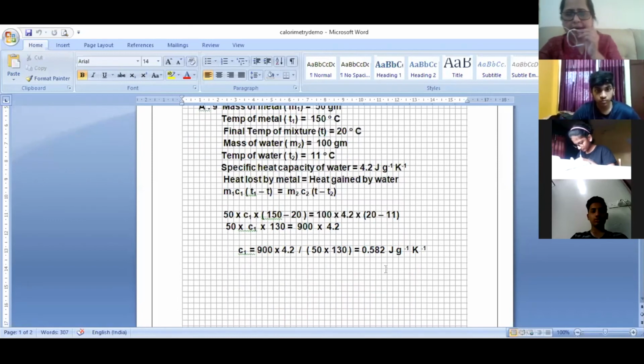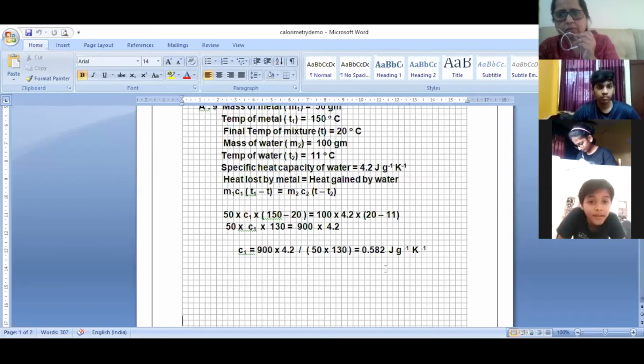So I had a metal. I did not know what kind of metal it was, and I did not even know its specific heat capacity. I just heated the metal, put it in water, and got the specific heat capacity of the metal as 0.582. I can go on the internet and search which metal has a specific heat capacity matching this, and I will come to know which metal I was having in my hand. Yes, Sid, you can identify the metal by knowing the specific heat capacity.